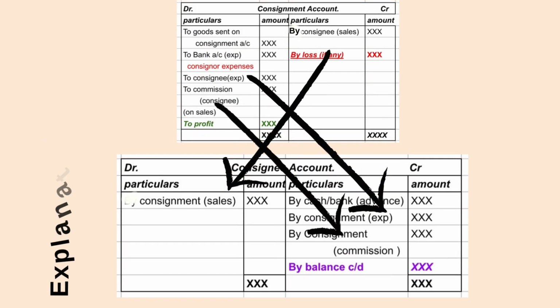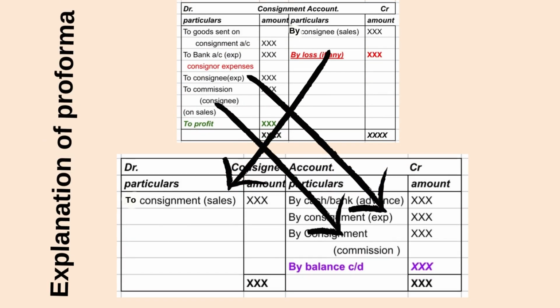Now let's understand how the consignee account is actually prepared. For that, please put your consignment account forward. In your consignment account, you'll have consignee items, such as on the debit side two consignee expenses, two consignee commission, and on the credit side by consignee sales. Please put a tick mark for those items. Whatever consignee items are written in the consignment account, all those items will be reflected in the consignee's account, as you see on the screen, carefully, all the arrow marks.